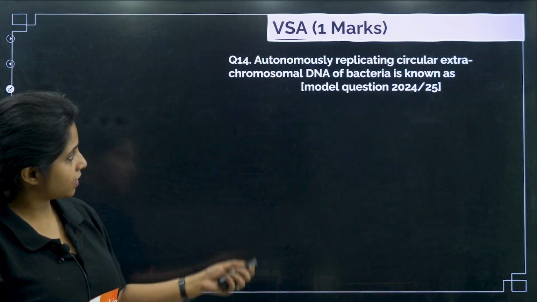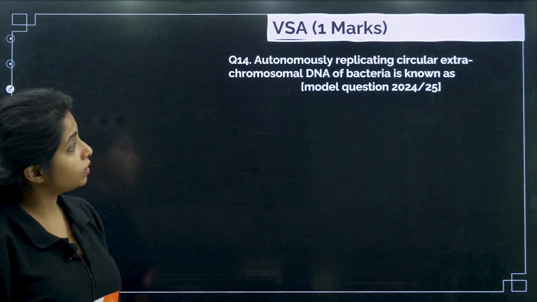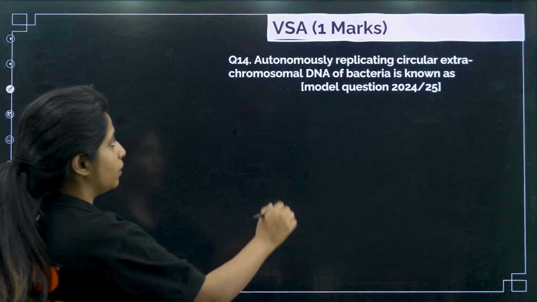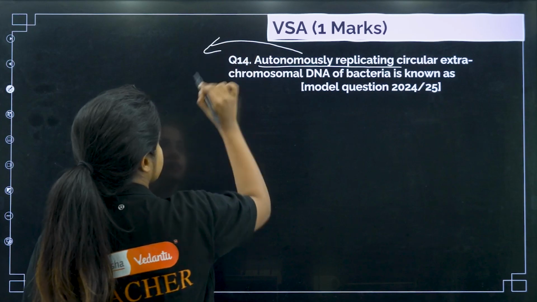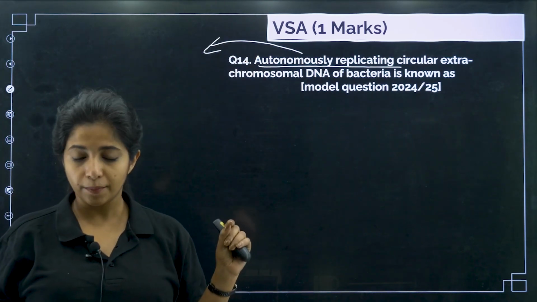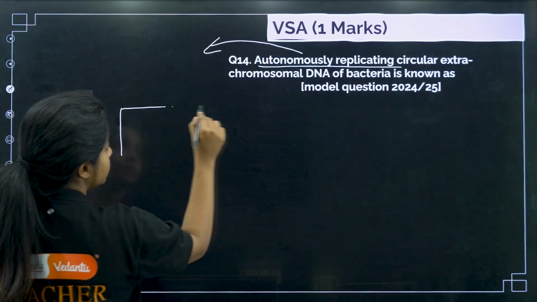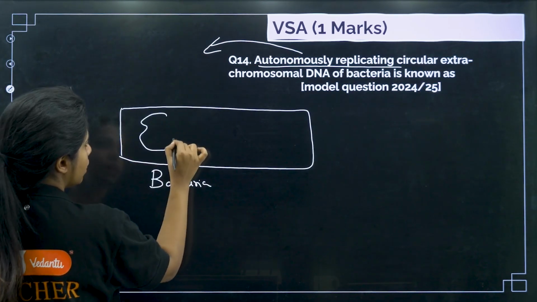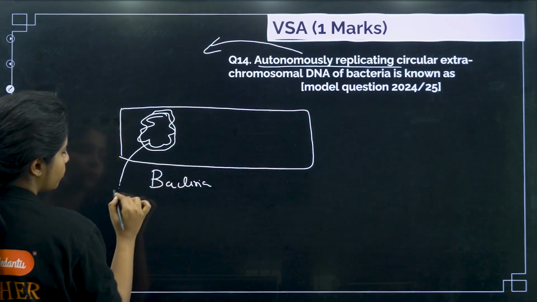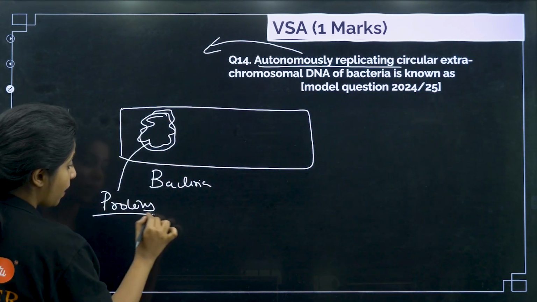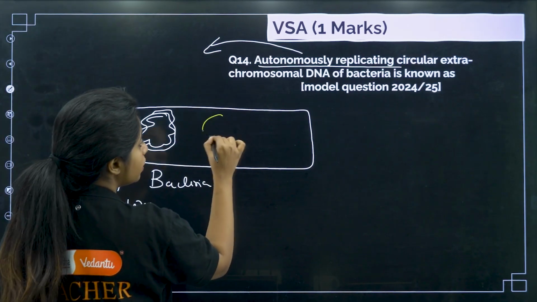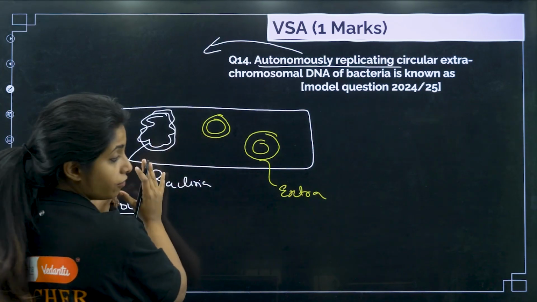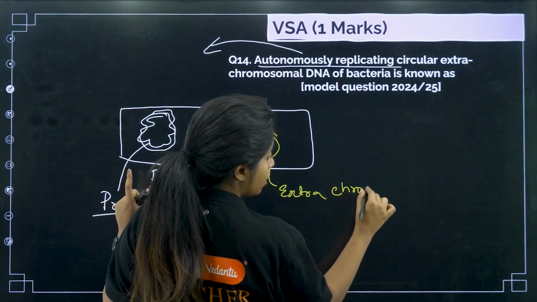Cool? Works? Next thing. Autonomously replicating circular extrachromosomal DNA of bacteria is known as. Autonomously replicating. What do you mean by autonomously replicating? As in, it does not need any force, it is just replicating itself. Okay, but over here this is extrachromosomal. So I told you, if this is the bacteria, it will have its own DNA for sure, which will be coding for proteins. Apart from that, it also has certain circular things like this, which you call as extrachromosomal. This is extra from this particular chromosomal thing.